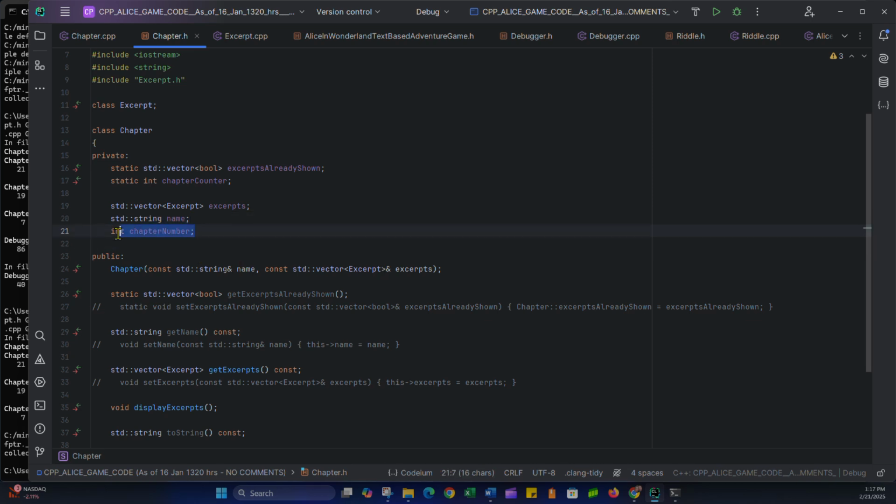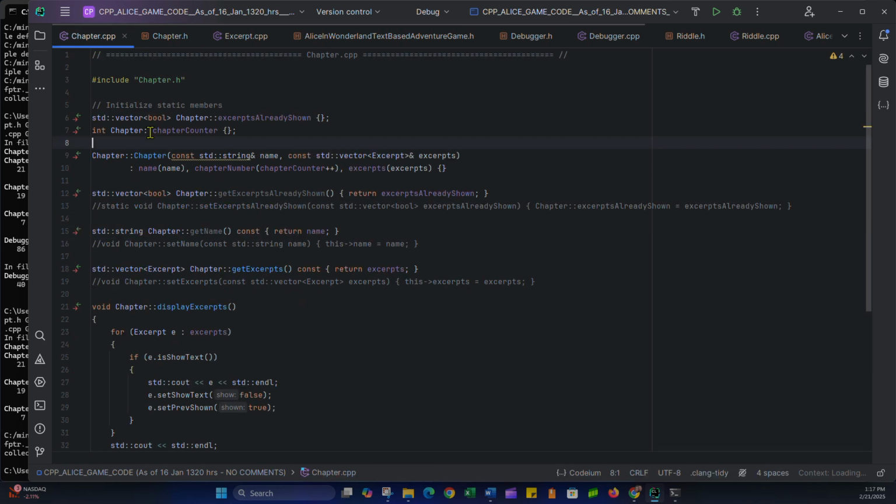And I guess I'm not really sure where chapter number is. It's been a long time since I wrote this code. I've been wasting most of my time actually trying to fix it. So that's that.